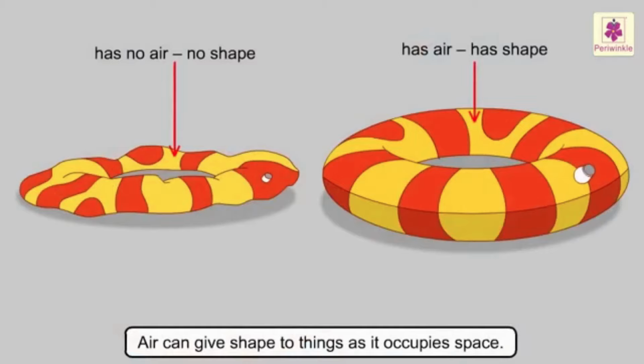How will we understand that? See in this picture, in the first image, it's a flat tire. Okay. When the tire is flat, that means it has no air inside, it has no shape. But when you pump air inside that particular tire, it becomes fuller, which you can see in the second image. That shows that air is giving shape to a particular thing. A flat thing turned into a fuller object, right? Okay. So far we have learned two things, that is air occupies space and air is giving shape to a particular thing.